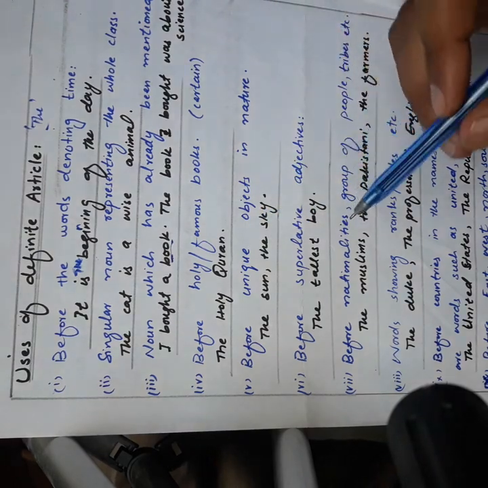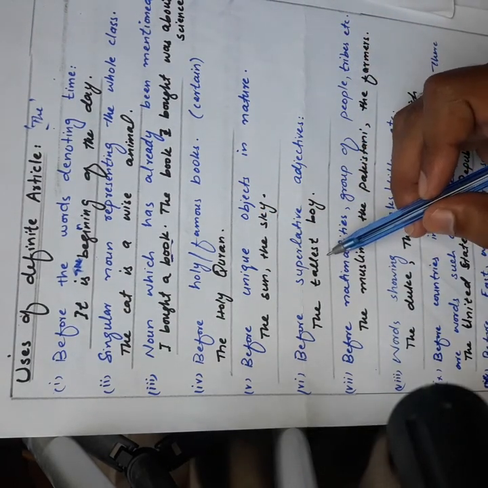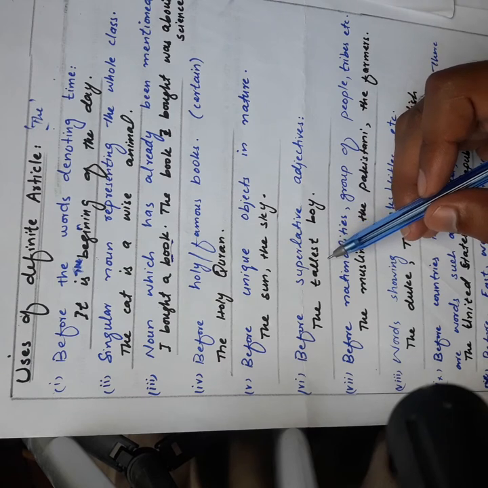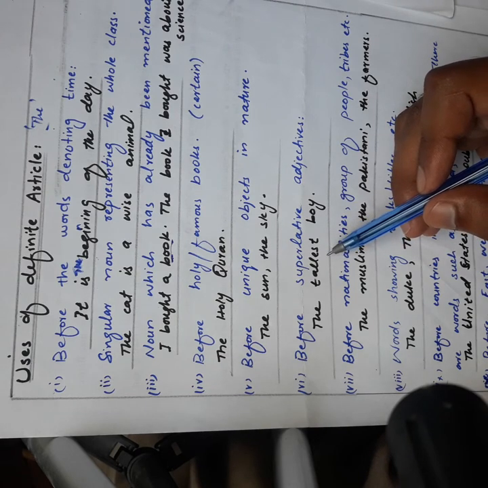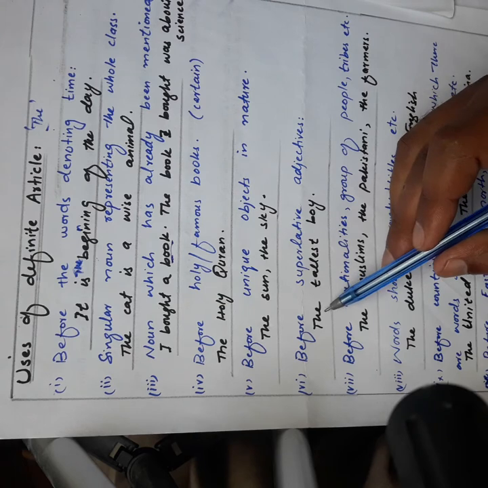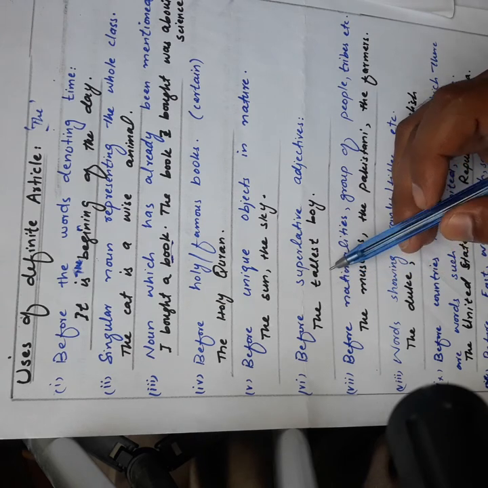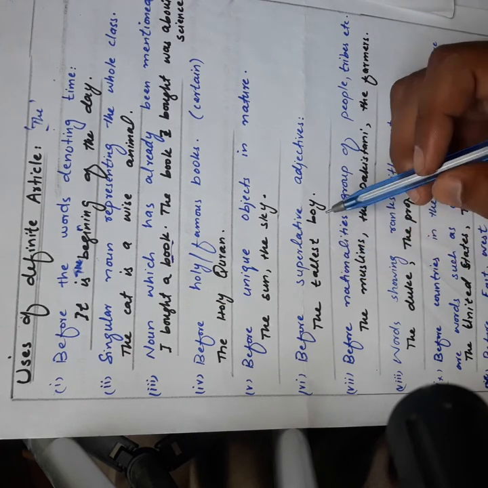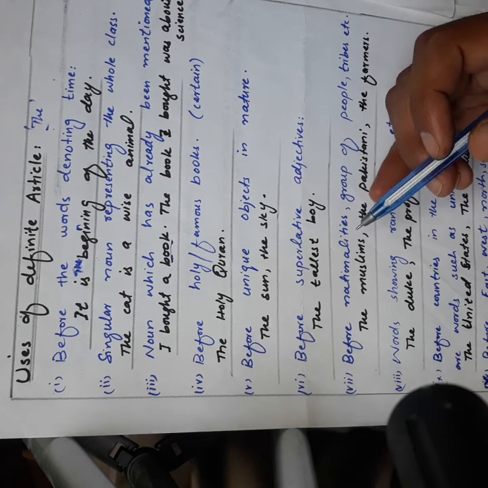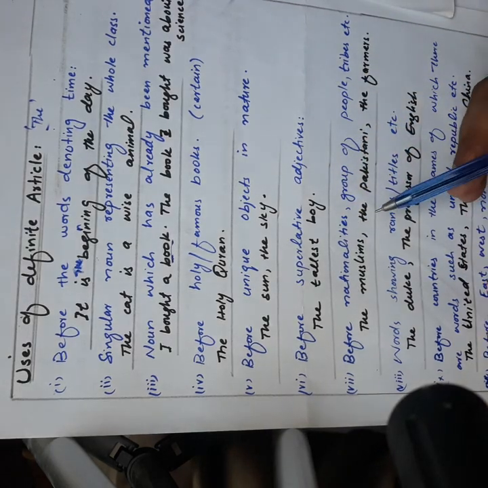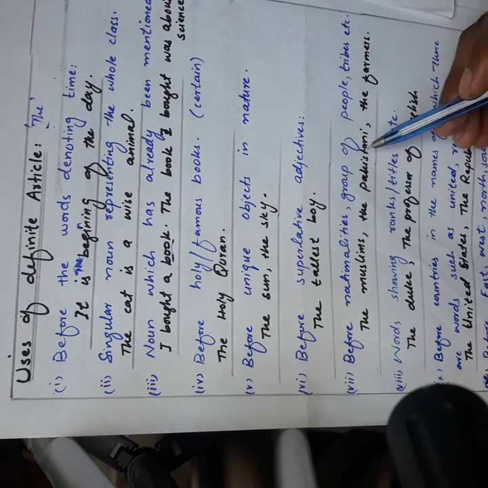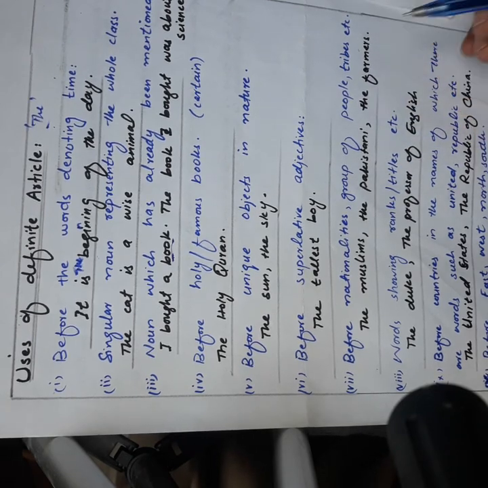Tall, taller, tallest. So it is the superlative degree of the adjective tall. We have used the definite article before the superlative degree of an adjective: the tallest boy. Okay. Next use: before nationalities, groups of people, tribes, etc.